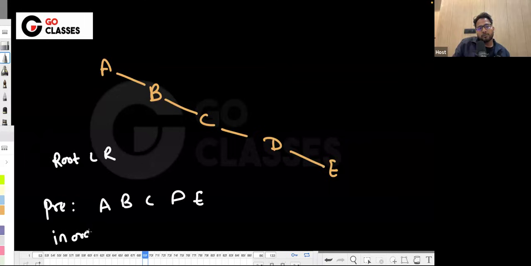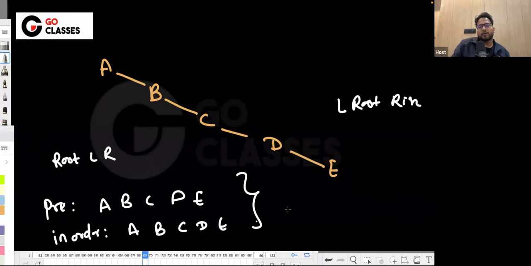What about in-order? For the in-order, you need to find out left, root, and right. So left is not there, root is A, and then go to the right. For the right also, left is not there, root is B, and go to the right. Okay. Then similarly, this will be the in-order.